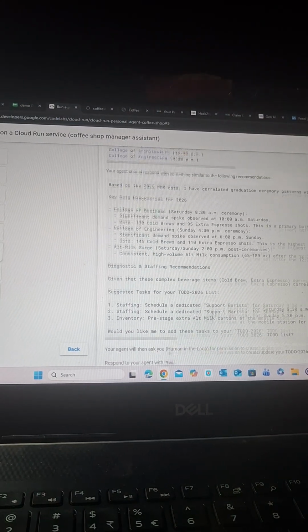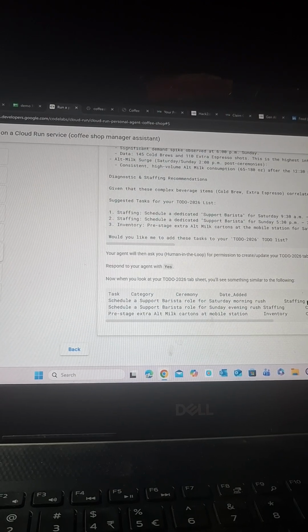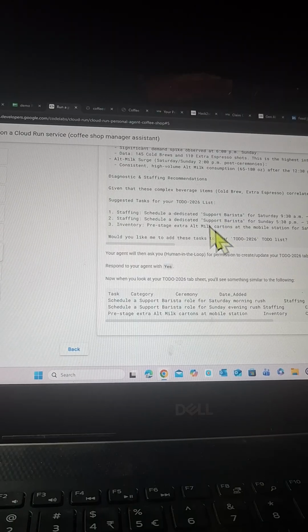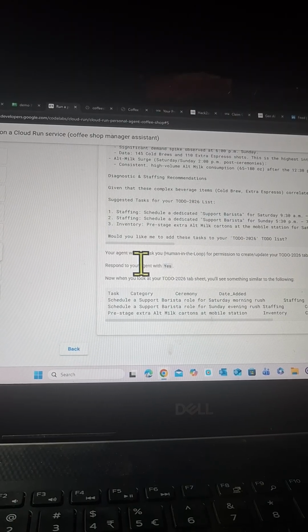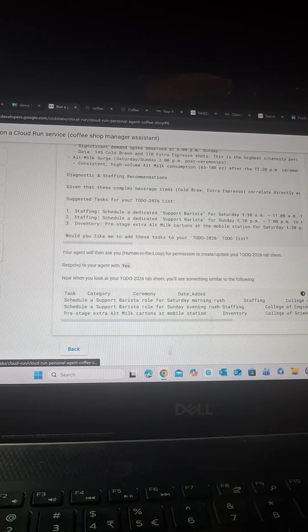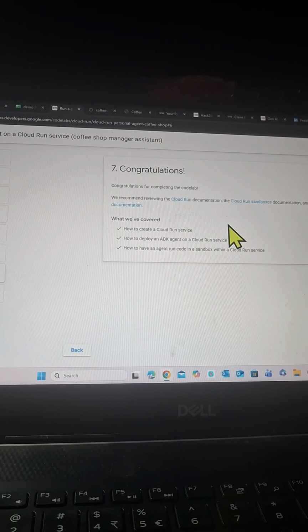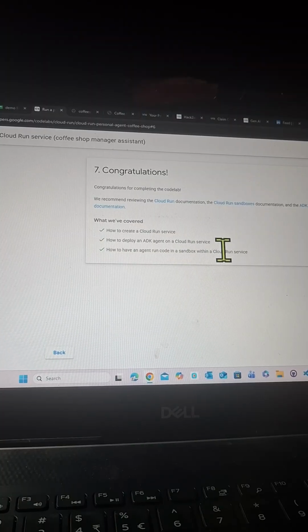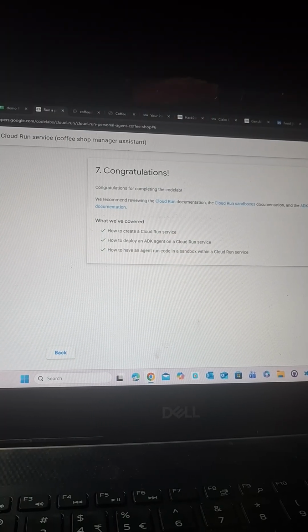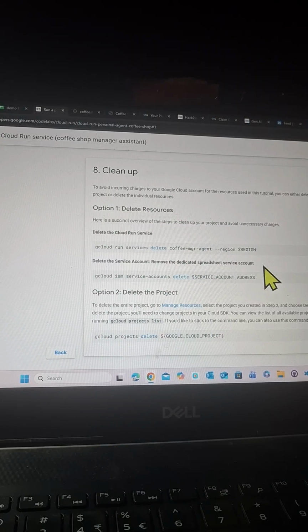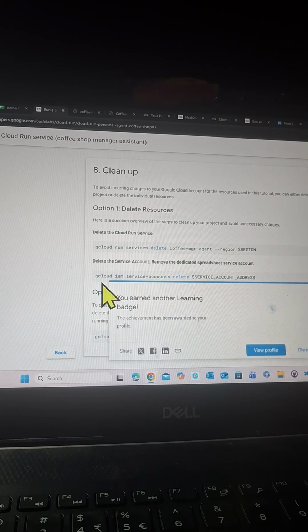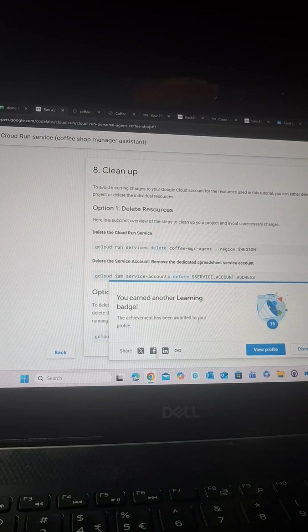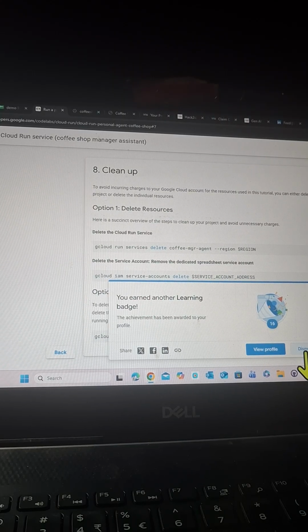Based on this, we will see if it is going to work, and we will ask it to form a to-do list, which will add 2 rows to my existing spreadsheet. Once this is done, we will be able to complete the codelab. We learned how to create a Cloud Run service, how to deploy an ADK agent on Cloud Run, and how to have an agent run code in a sandbox with Cloud Run. Last but not the least, we will clean up the resources: delete the Cloud Run service Coffee Manager agent, and delete the service account.